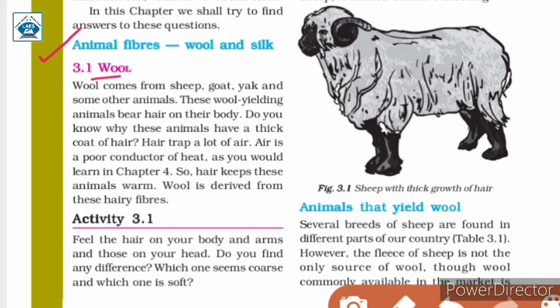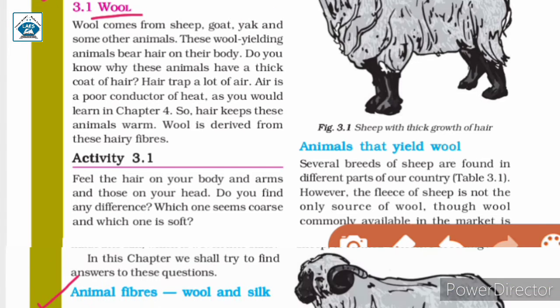Let us first discuss about wool. Wool comes from sheep, goat, yak and some other animals. These wool-yielding animals bear hair on their body. Do you know why these animals have a thick coat of hair? Hair traps a lot of air. Air is a poor conductor of heat, as you would learn in chapter 4. So, hair keeps these animals warm. Wool is derived from these hairy fibers.